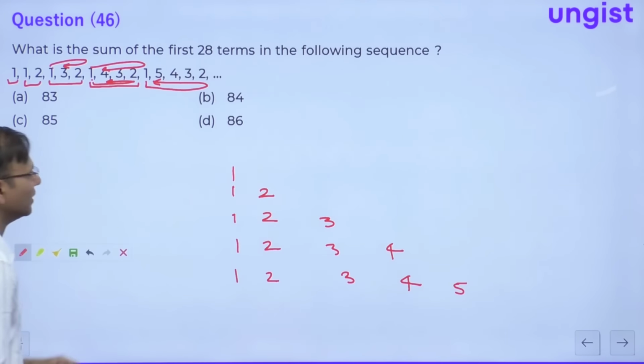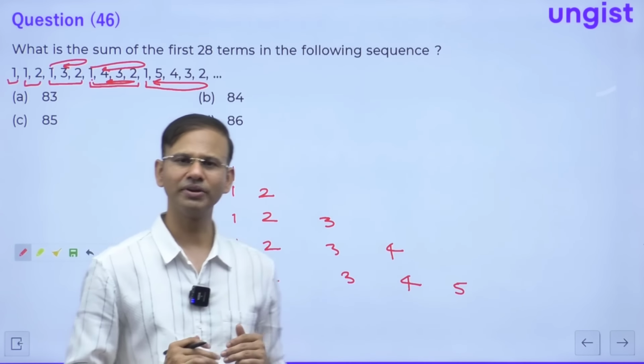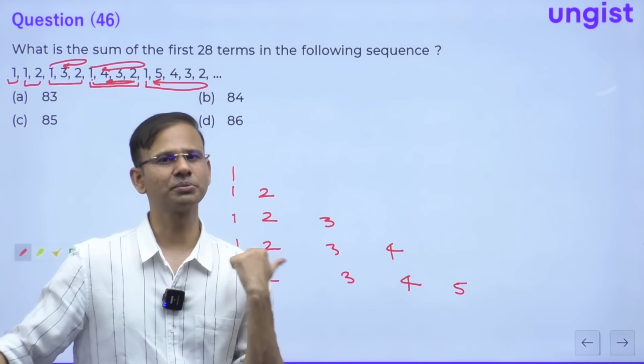Getting it, guys, right? So, friends, in our book, when I start the summation concept in my class, I teach the first question like this.